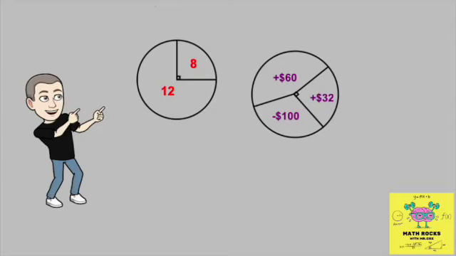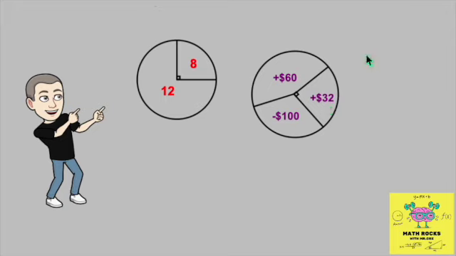In this video, we're going to be looking at the idea of probability and how it applies to games of chance. In this case, we have spinners. We have one on the left over here where obviously you're much more likely to land in the 12 zone than the 8 zone. But what would happen if you just play this lots and lots of times? What would it average out to be?